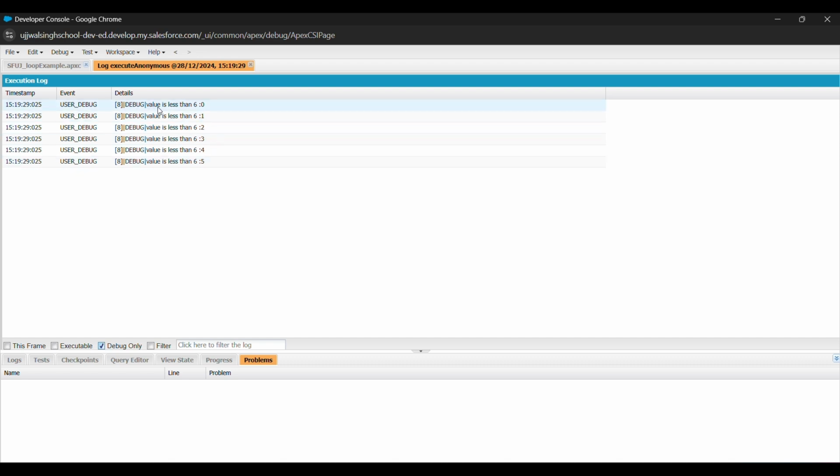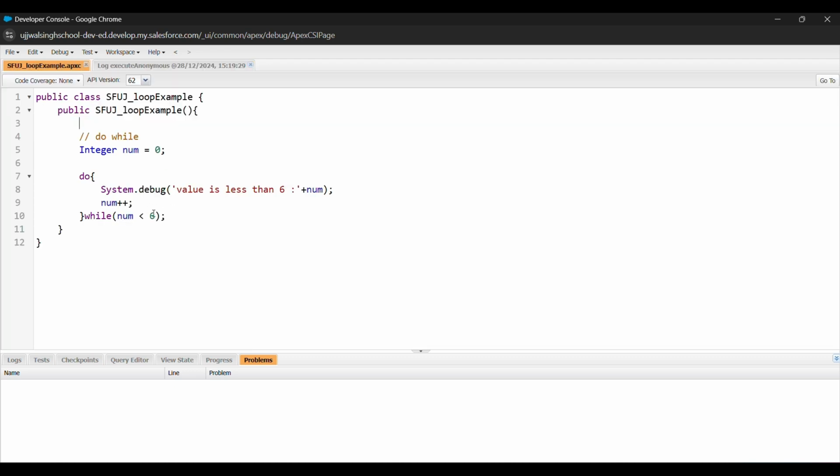Now you can see the value is less than 6. First num is 0, then we have incremented 1, 2, 3, 4, and 5. Once num became 6, the condition is not satisfied and the loop terminates. So in this way you can write the do while statement.